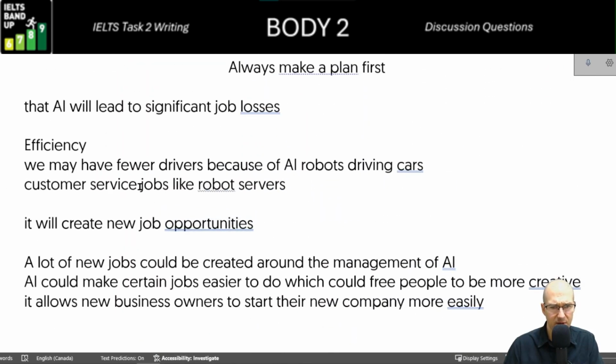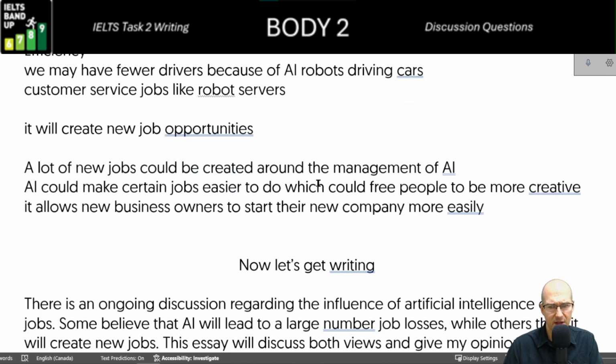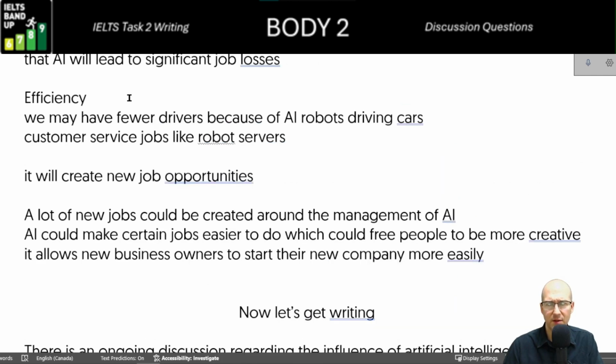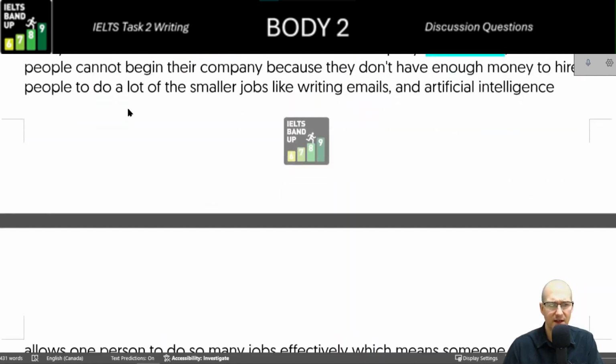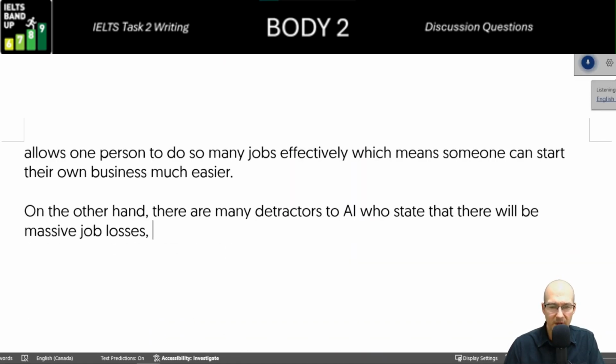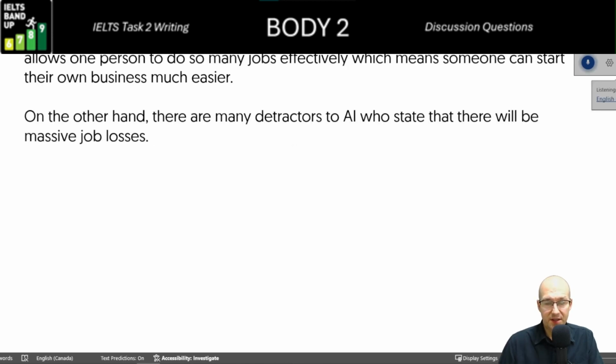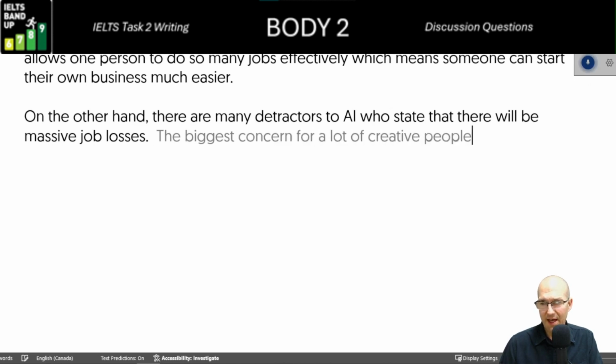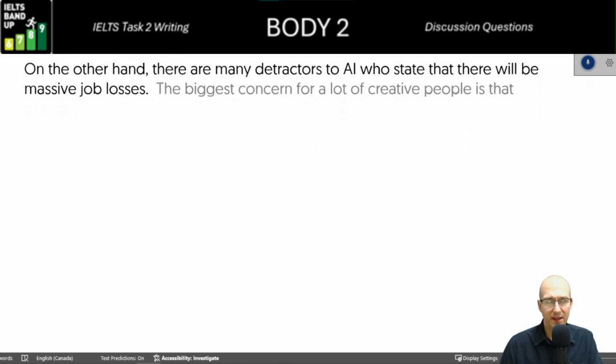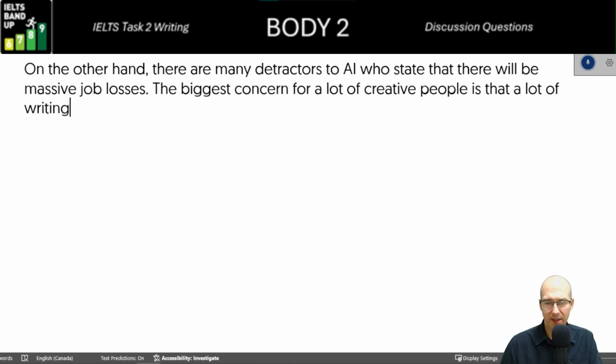The biggest one was jobs created around, significant job, I guess, efficiency, right? So we'll focus on, like, because fewer people will be needed to do creative tasks. The biggest concern for a lot of creative people is that a lot of writing and programming will be lost.